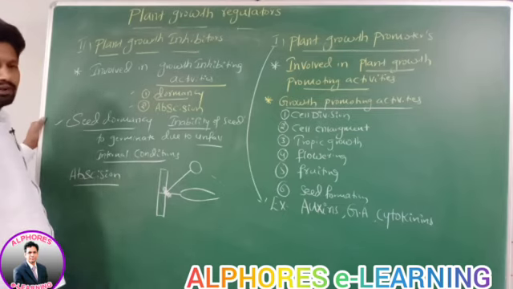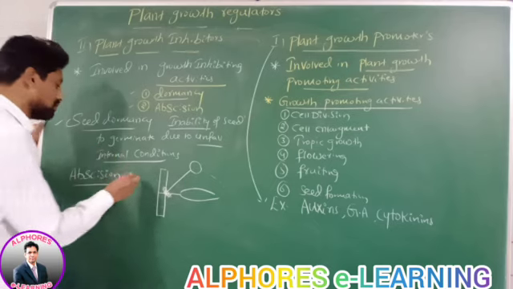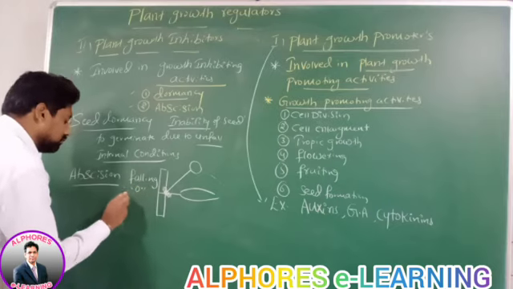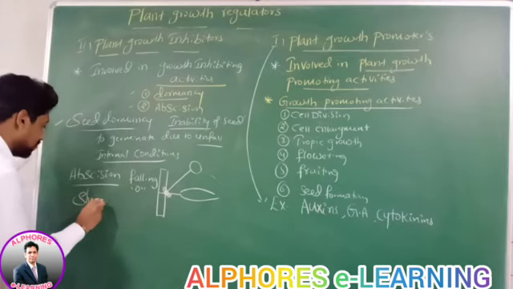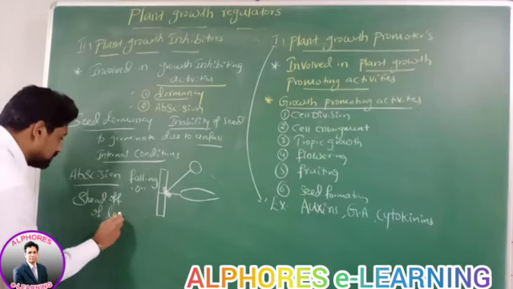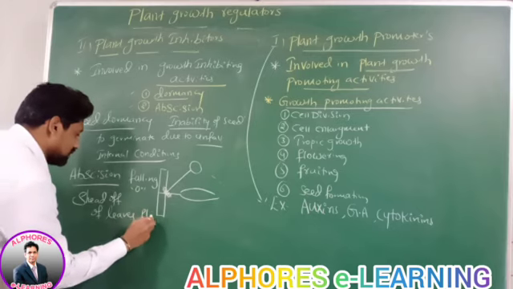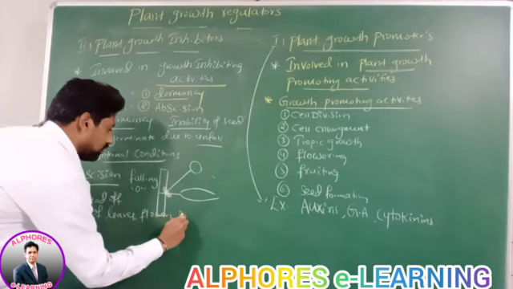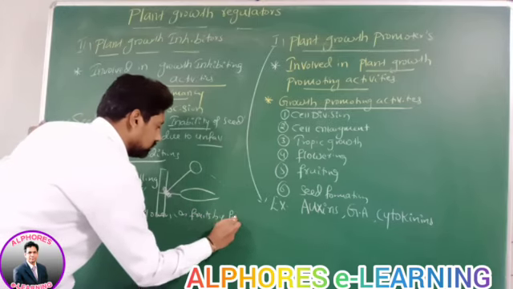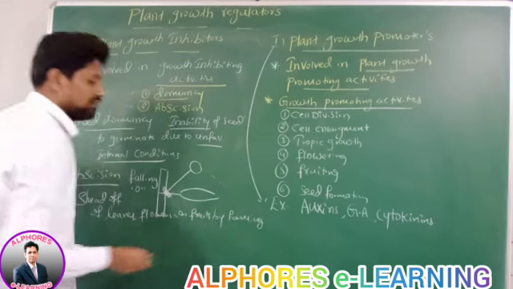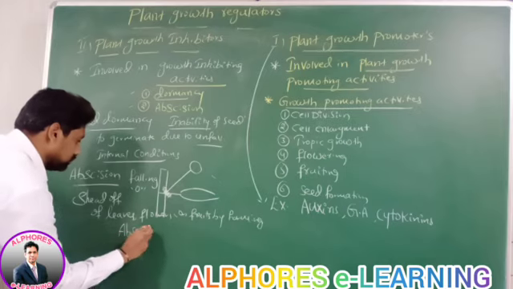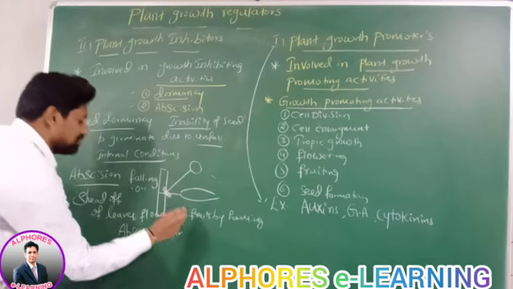Therefore, abscission means falling or shedding off of leaves, flowers or fruits by forming an abscission layer.